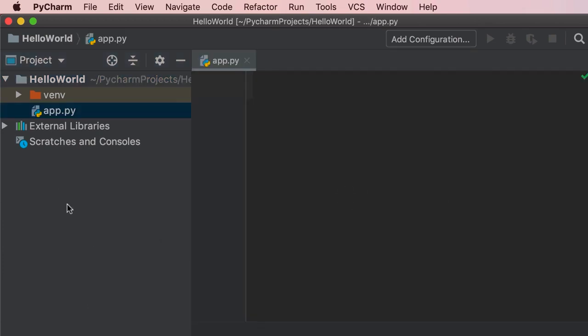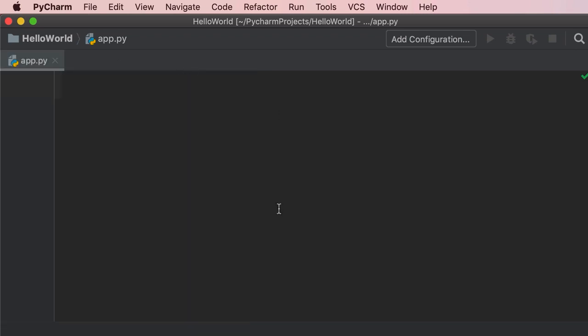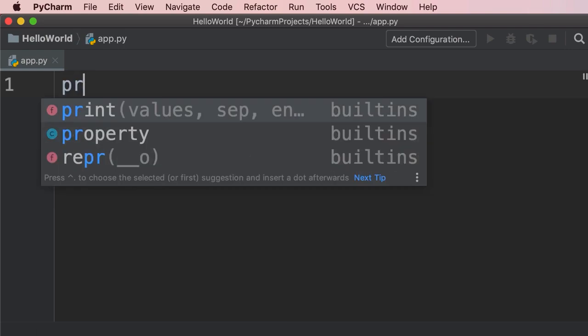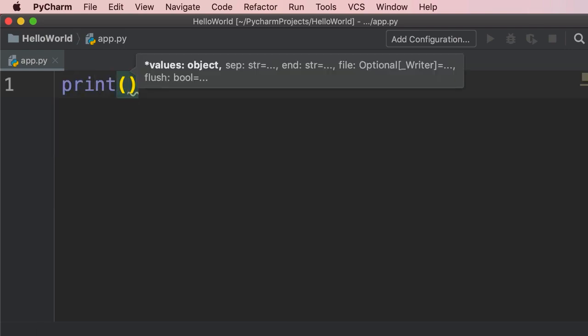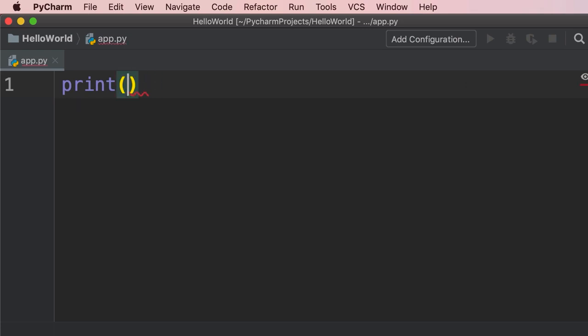Now we can collapse this project window by clicking on this icon. So now we have more space. Let's write our first Python code. We're going to write print, all in lowercase, then add parentheses, then add quotes, either single quotes or double quotes. And inside these quotes, we're going to write Hello World.